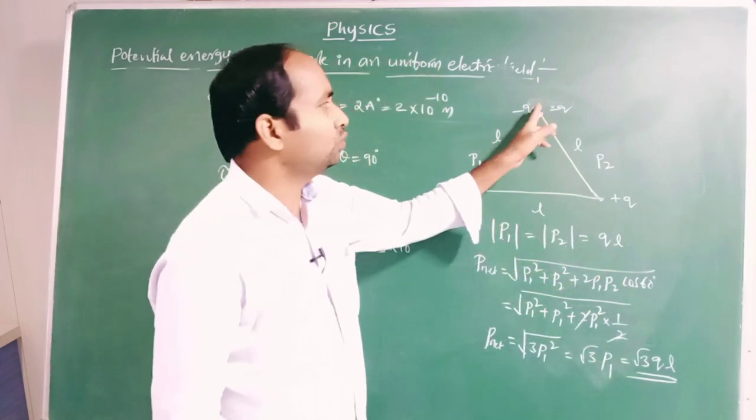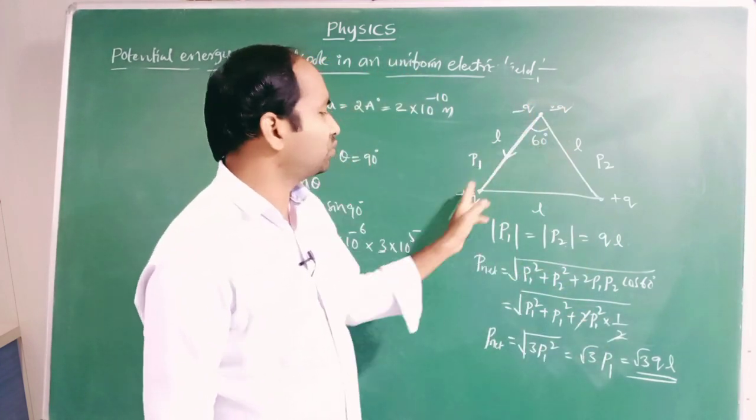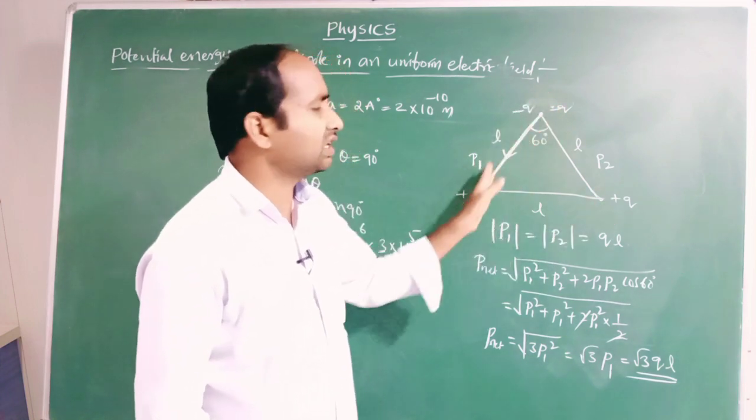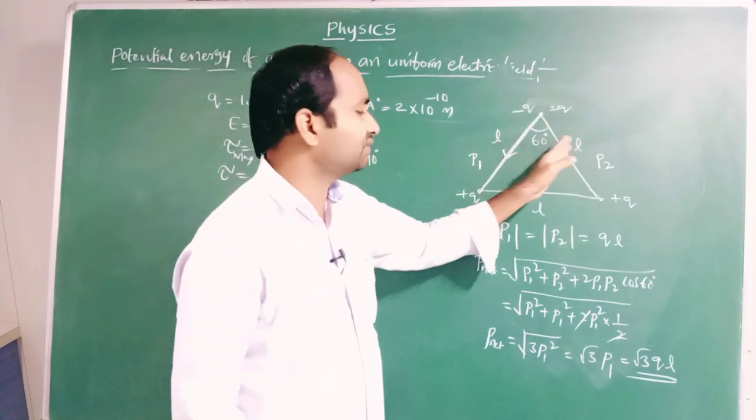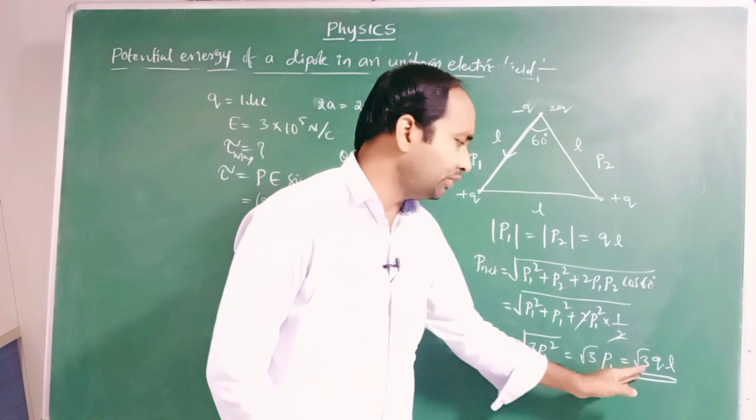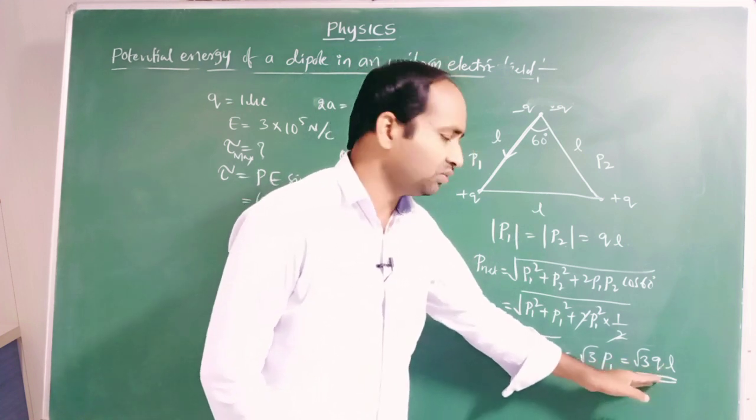When three charges minus 2Q, plus Q and plus Q are arranged at the corners of an equilateral triangle of side L, the net dipole moment of the system is root 3 QL.